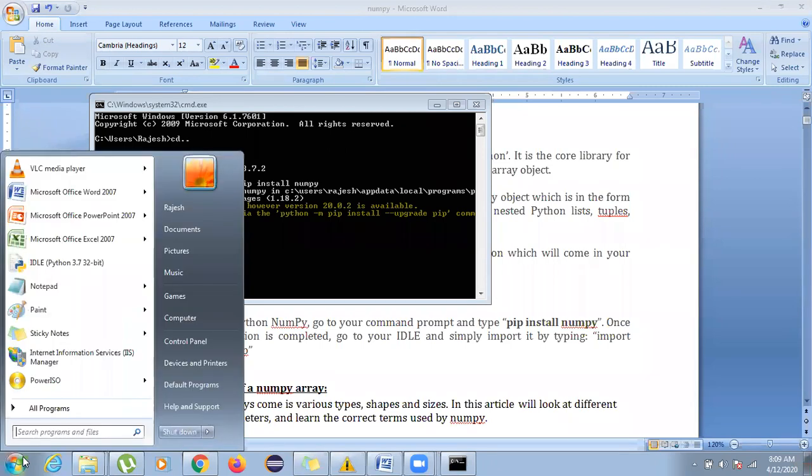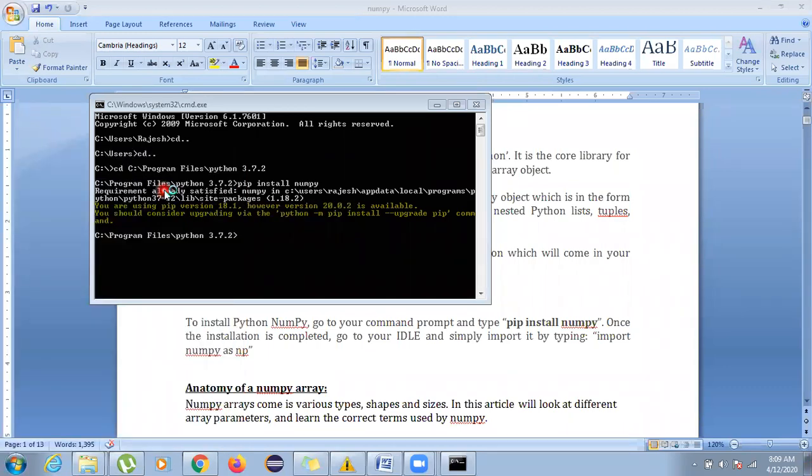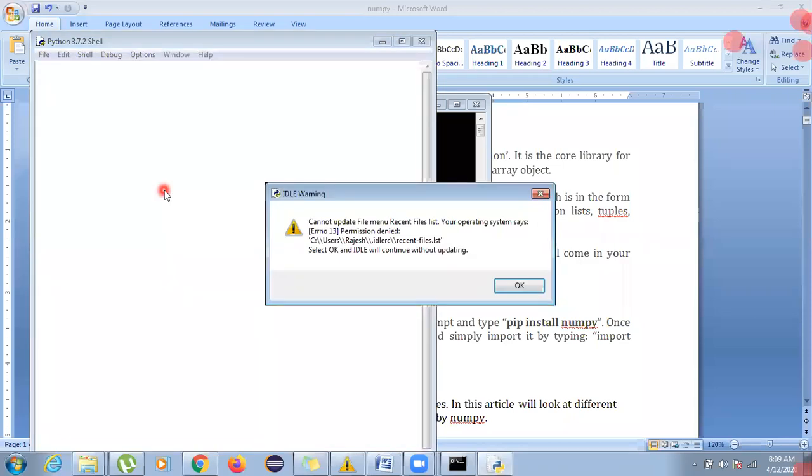For checking it, you have to go to your IDLE Python 3.7.2. Now see why I installed only Python 3.7.2. There are many upgraded versions also available, but I installed this because our lab supports this only.